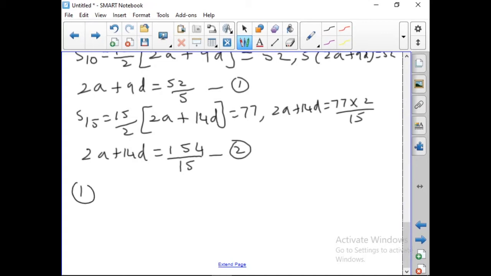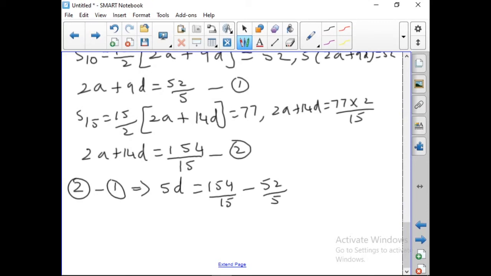So we will subtract. We will do 2 minus 1. Okay, anything can be done, 2 minus 1 or 1 minus 2 also can be done. So we will do 2 minus 1. When you do 2 minus 1, it gives you 5d is equal to 154 by 15 minus 52 by 5, which is equal to, 15 is the LCM, 154 minus 156, which is equal to minus 2 by 15.